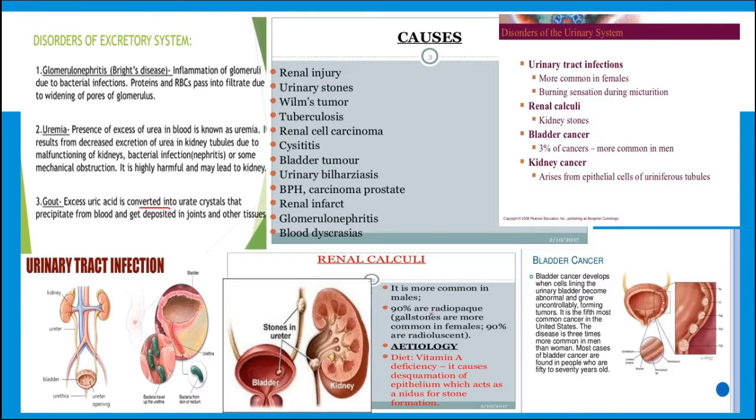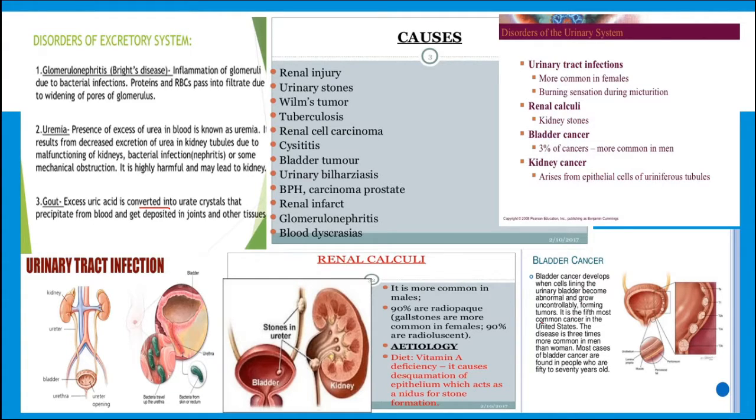Renal calculi are more common in males. About 90% are radiopaque, whereas gallstones are more common in females. A diet is given, as vitamin A deficiency causes this process, that means formation of stone. So some diets should be followed to avoid renal calculi formation.